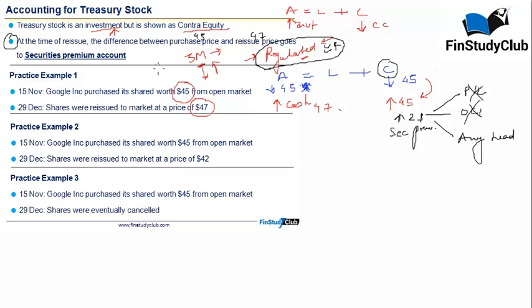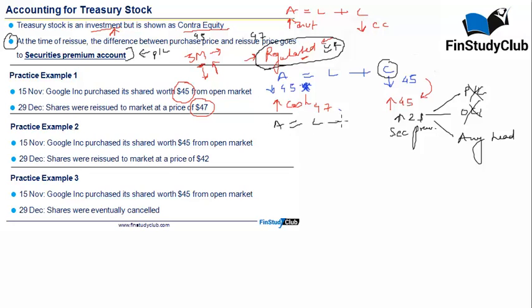Therefore, there is another rule which says that come what may, your financial performance of P&L or income statement, should we call it, will not be impacted at all. If at all there is a gain or a loss, whatever you may call it, it will be transferred to securities premium account. Let's just do the second practice example. It will be interesting.